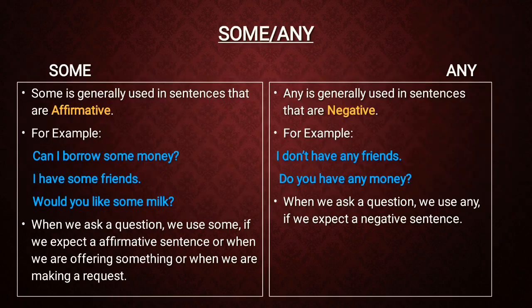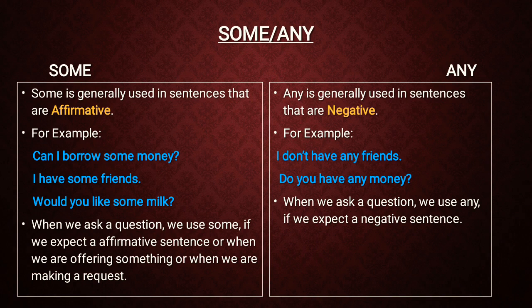Next, some and any. Some is generally used in sentences that are affirmative. For example, can I borrow some money? I have some friends. Would you like some milk? Now, note this thing. When we ask a question, we use some if we expect an affirmative sentence, or when we are offering something, or when we are making a request. If we expect an affirmative sentence, only then we use some in a question.